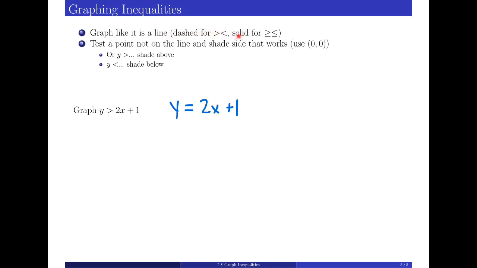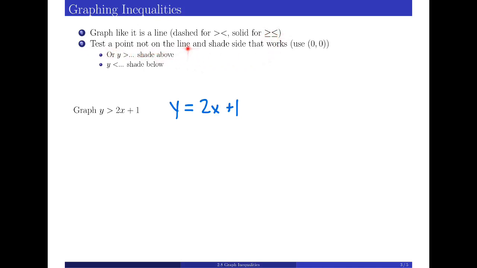But we have to be careful when we draw the line, because if it's less than or greater than, we don't want to include the points on that line, because those are the ones that make it equal, and we're not including those with this inequality. So we would draw a dashed line for greater than or less than, but we would keep it solid if it's equal to, because that line would be included in our solution.